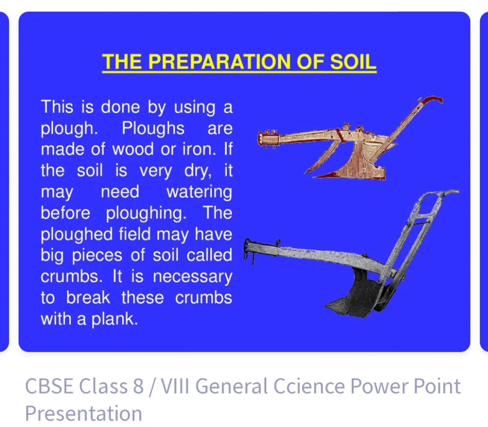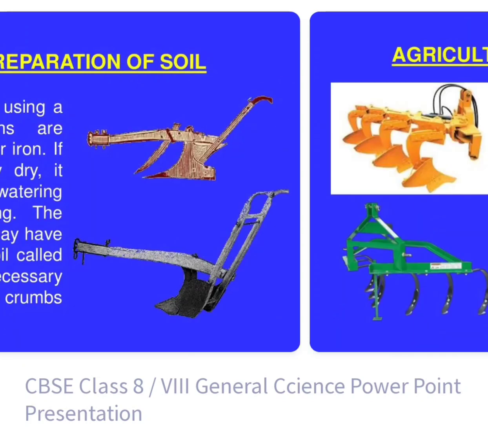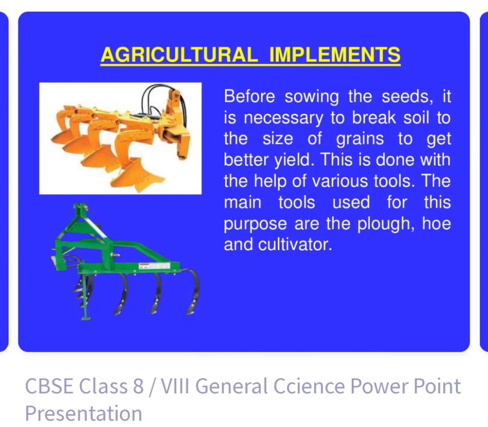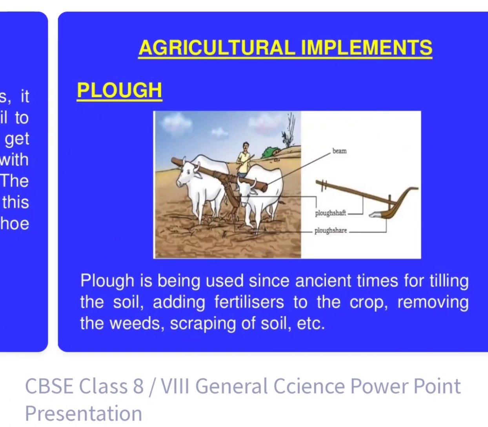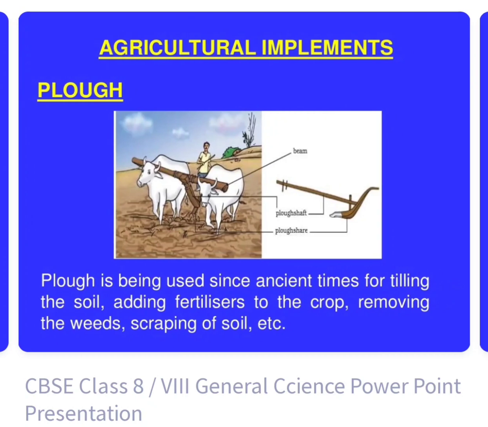A plowed field may have big pieces called crumbs. It is necessary to break these crumbs with a plank. A plank is a wooden structure, or it may be a cement structure. Before sowing seeds, it is necessary to break the soil into the size of grains to get a better yield. This is done with the help of various tools. The main tools are the plow, hoe, and cultivator.